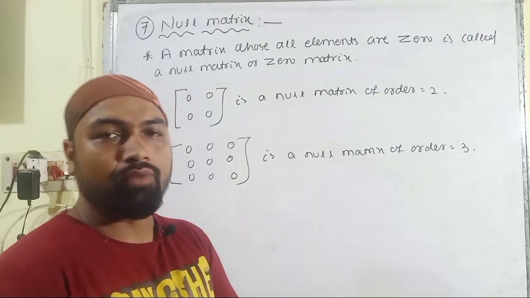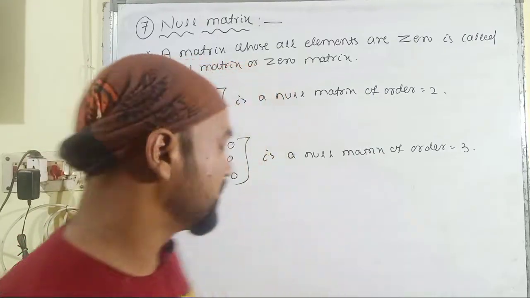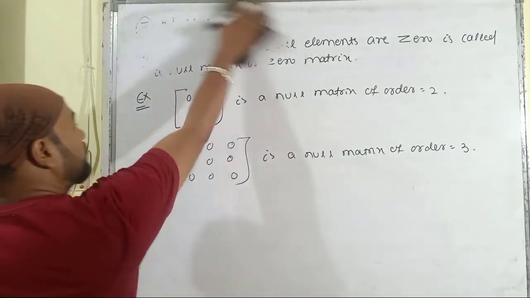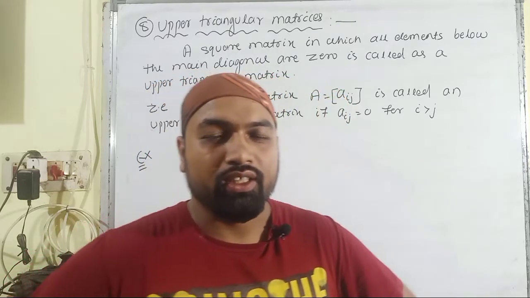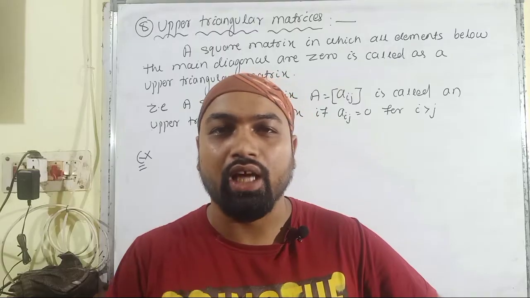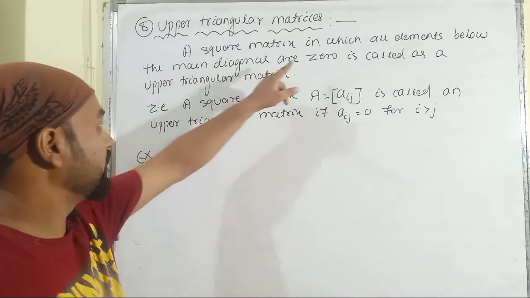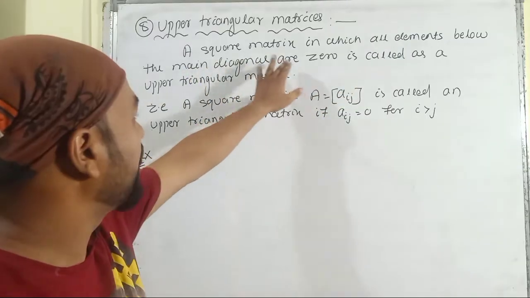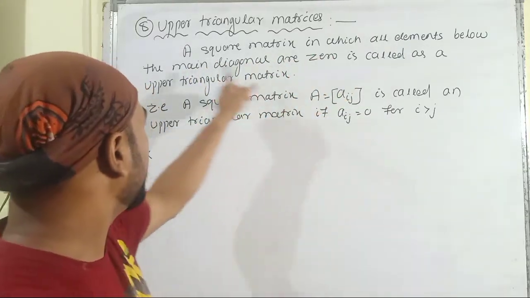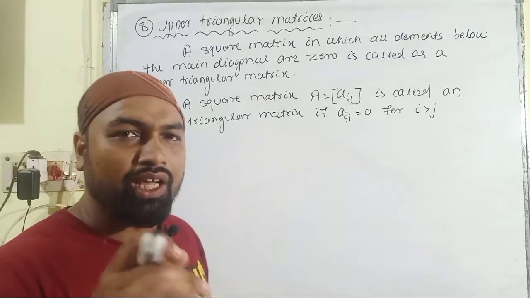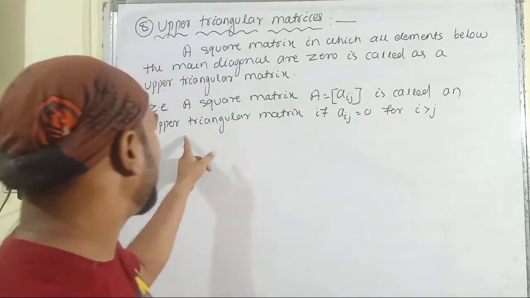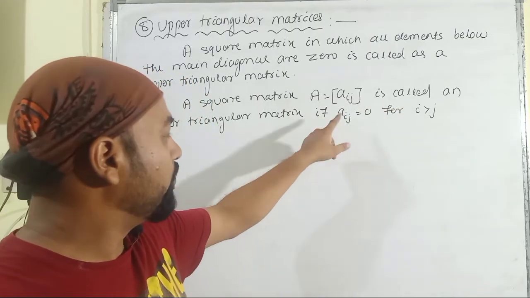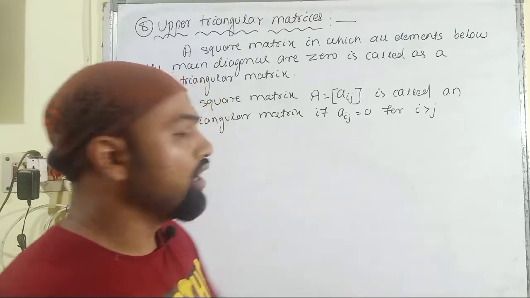Then let us move to the 8th type of matrices, that is upper triangular matrices. In a square matrix, the elements below the main diagonal are equal to 0. A square matrix in which all elements below the main diagonal are 0 is called an upper triangular matrix. In mathematical form, a square matrix A in the compact form Aij is called an upper triangular matrix if Aij is equal to 0 for i greater than j.